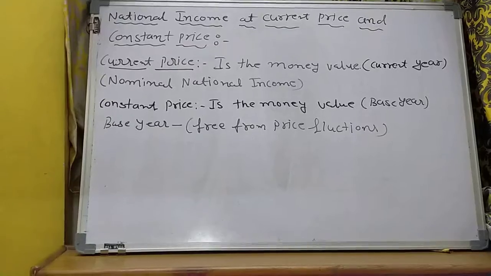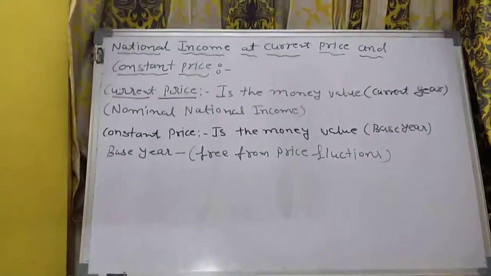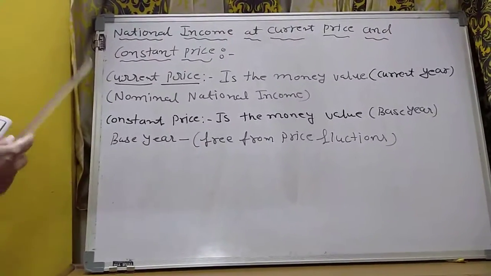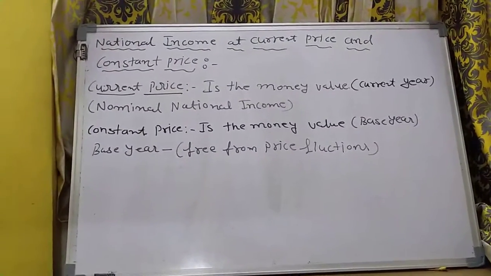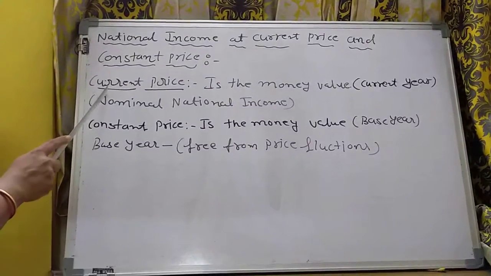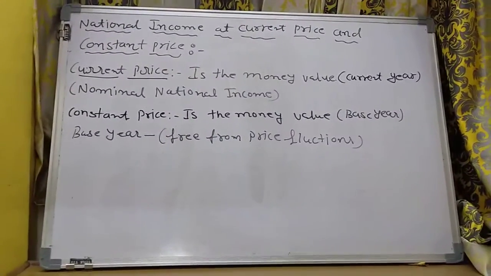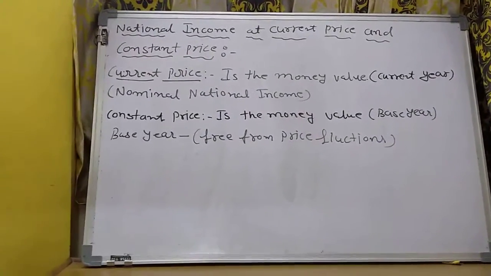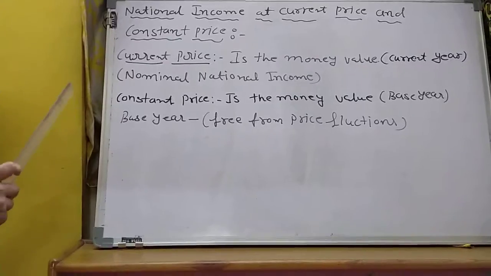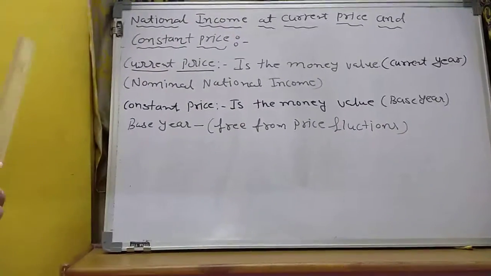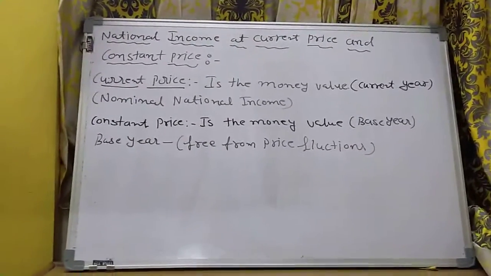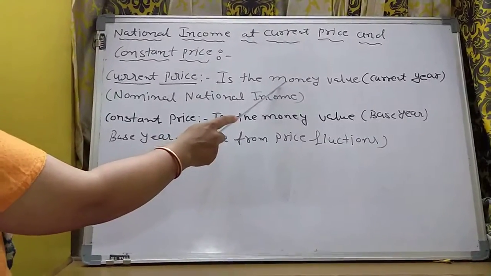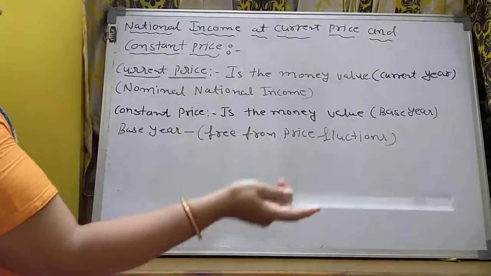Current price, you all know what the current price is. It means whatever the market price is. First we will see the current price of national income. National income at the current price is the money value of goods and services produced in a year measured at the price of the current year. It means this is the money value of the production. Which type of production? Goods and services.